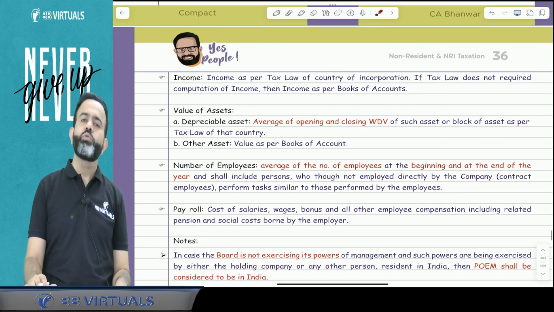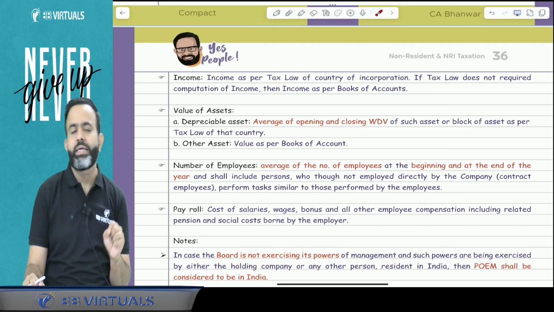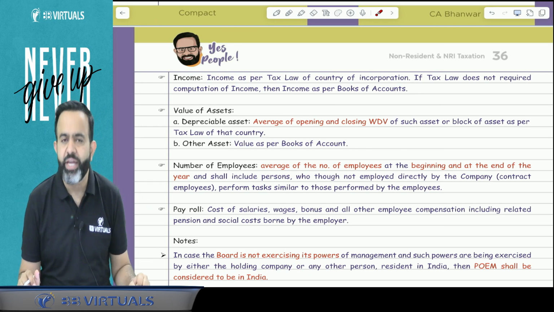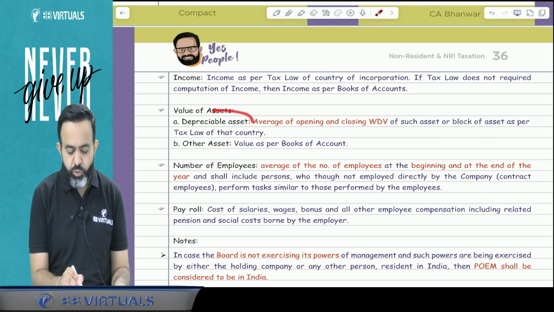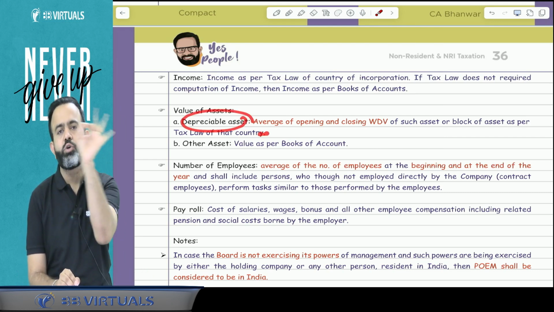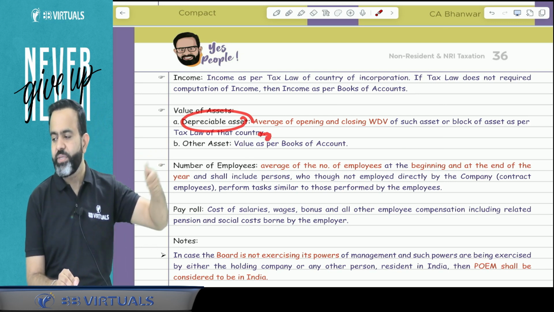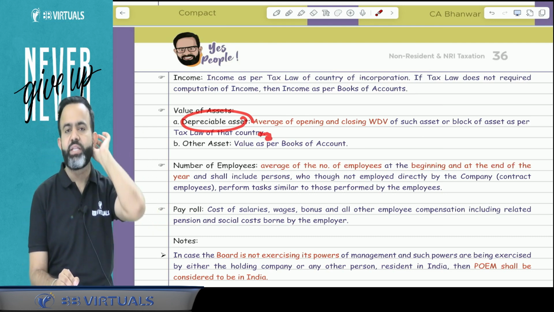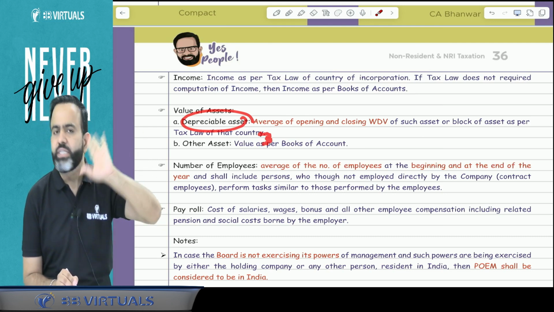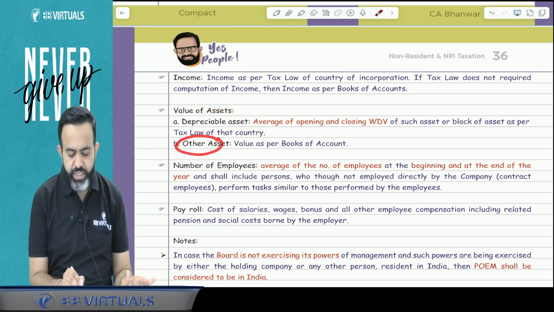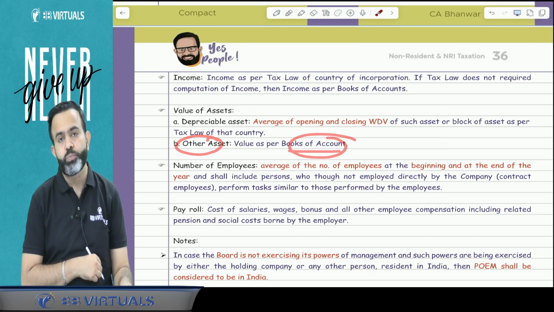Now, the next part is related to value of assets. So, sir, you are saying that less than 50% of assets should be located in India, but how will we consider the value of assets? So, guys, it's very simple. For depreciable assets, take the average of the opening and closing WDV. Depreciable assets means buildings, plant and machinery, furniture and so on. Just take the average of opening and closing WDV. And guys, in case of any other asset, just take the book value.